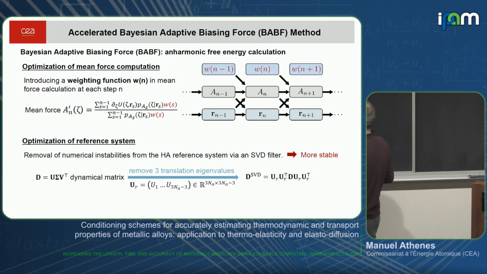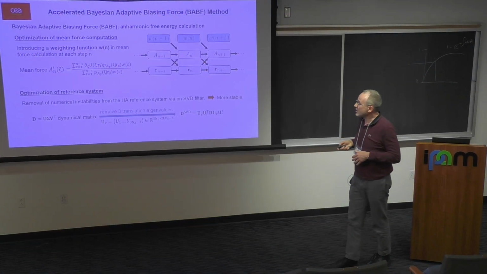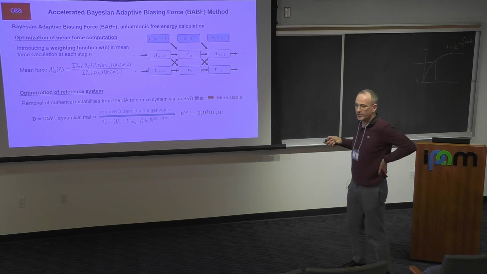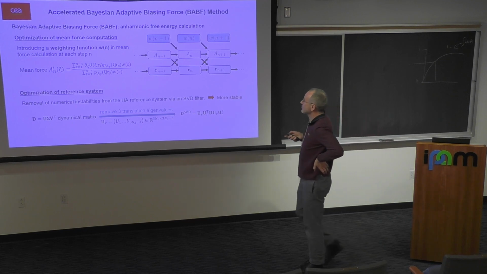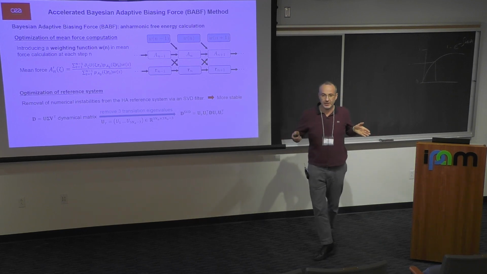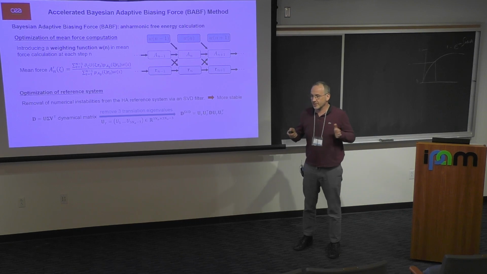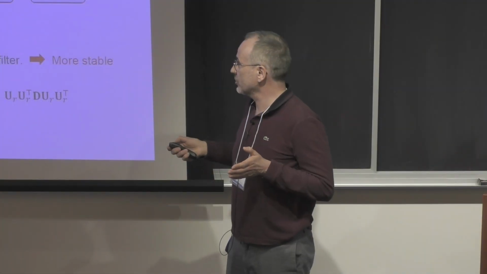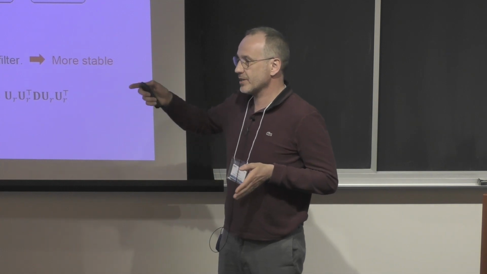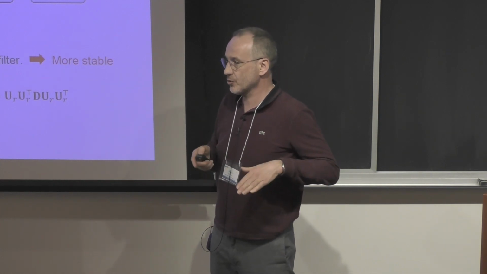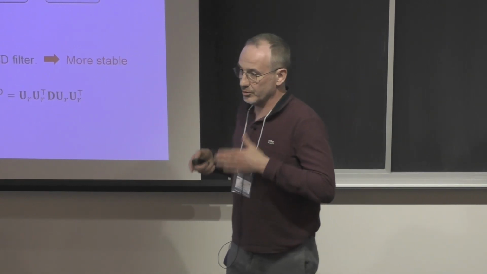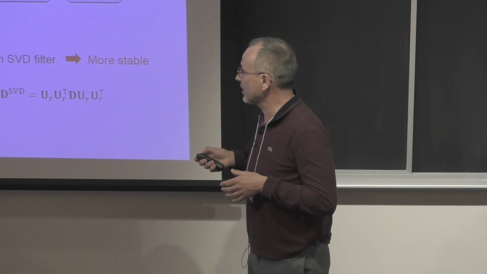So we improve the algorithm by introducing a bias, a weighting function S, to accelerate the initial convergence. The problem with this adaptive Bayesian force method is that the first steps are not good estimates, so we want to introduce weights that increase with time, giving a lower weight to the initial steps of the simulation, kind of like a memory kernel.